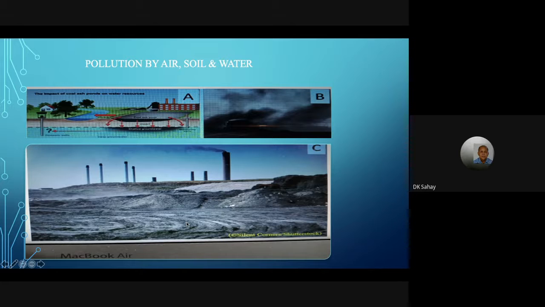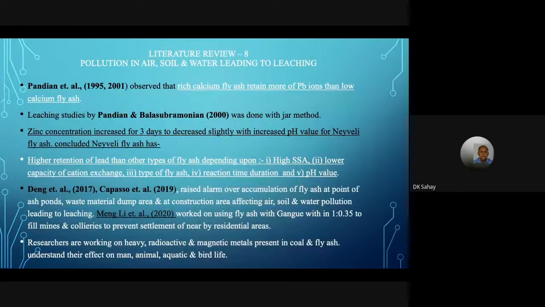It gets into groundwater and air, and this is how we inhale it. Researchers have done a number of experiments on heavy metals, zinc, lead, and other radioactive materials. This should not be taken lightly.